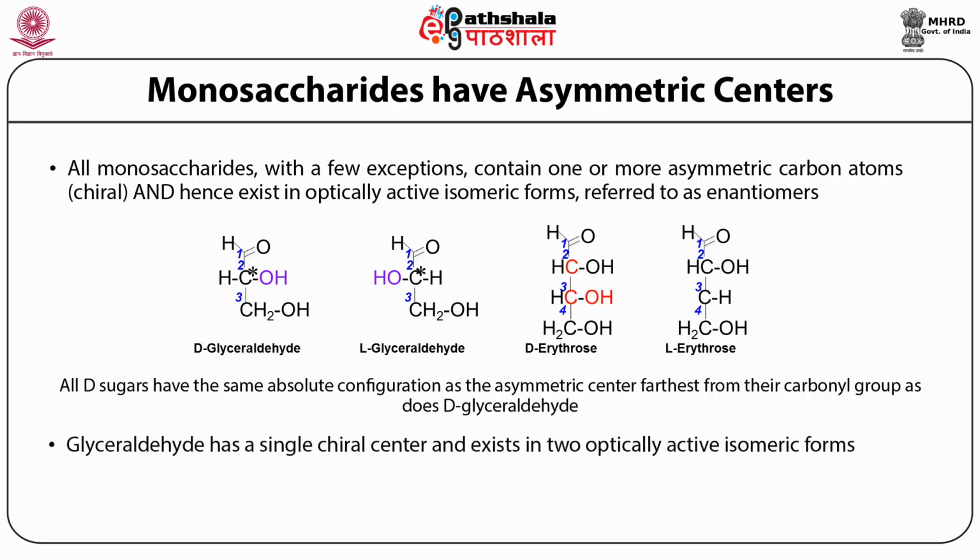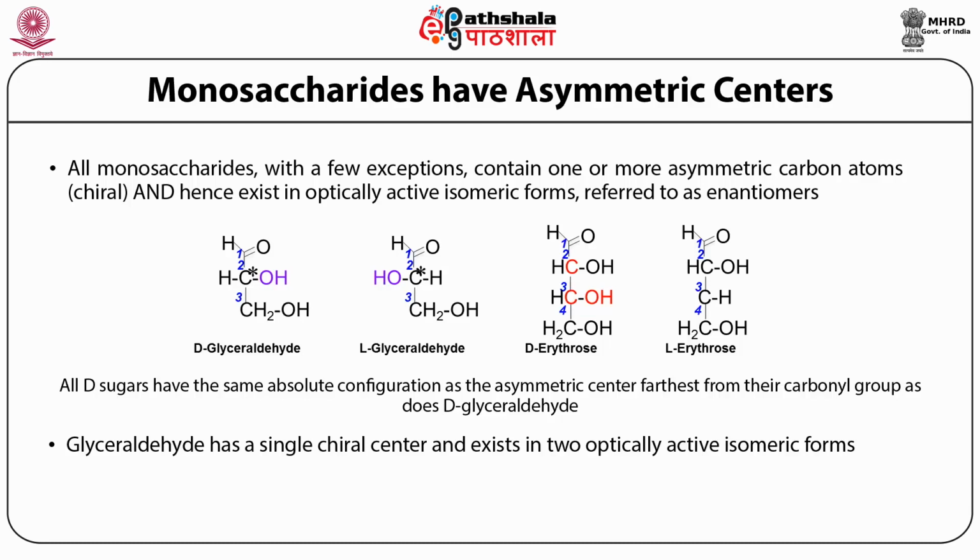So glyceraldehyde has a single chiral center. As you can see, there's one asymmetric carbon center which is marked with an asterisk here. And so it can exist in 2 optically active isomeric forms. The number of optically active isomeric forms that a sugar molecule can form can be calculated by a formula which is basically 2^n, where n is the number of asymmetric carbon centers in a molecule.